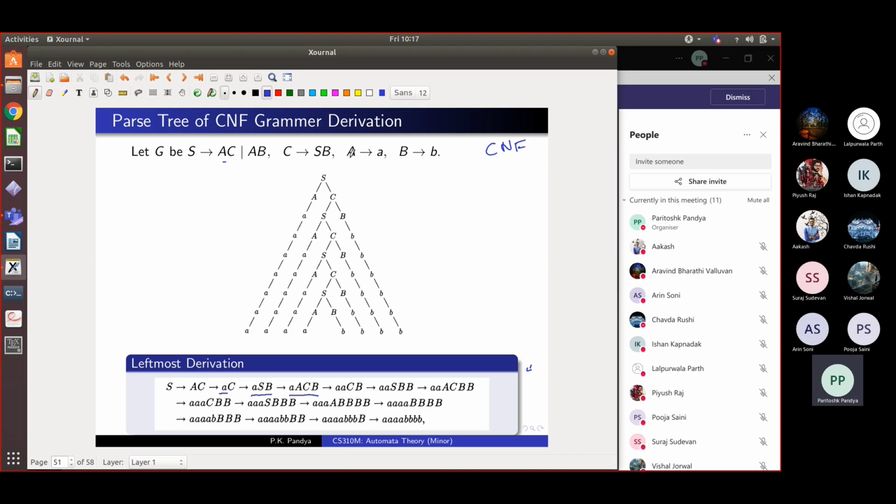Okay. Now if you want to get a string of length m by this kind of derivation process, how many steps will we take? Can anybody answer?